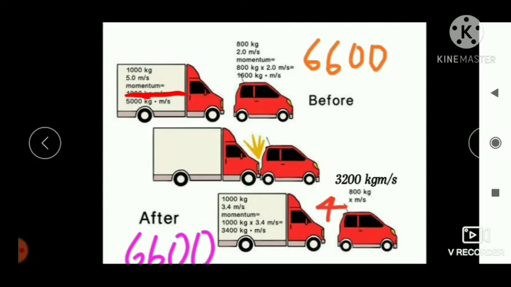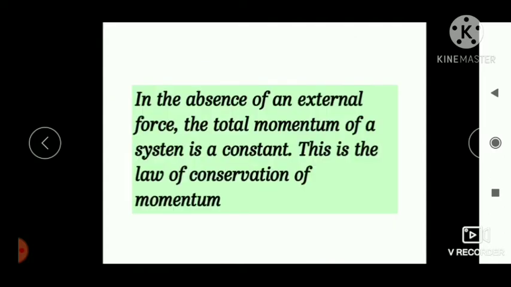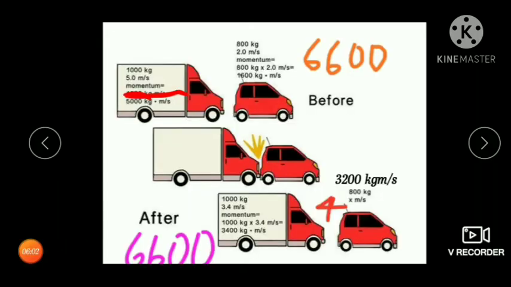Momentum is constant. So this is called law of conservation of momentum. The total momentum of a system is constant. So the total momentum of the system consisting of truck and car is constant. That is how much? 6600 kilogram meter per second.